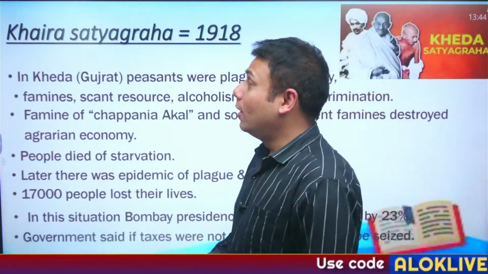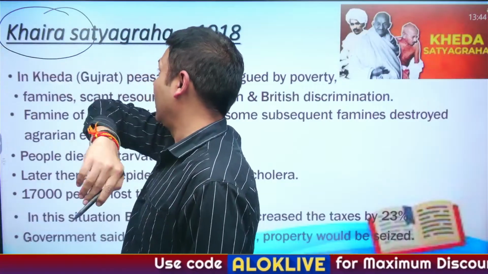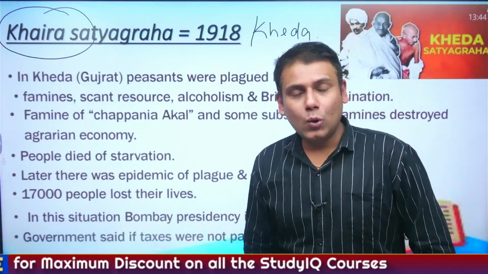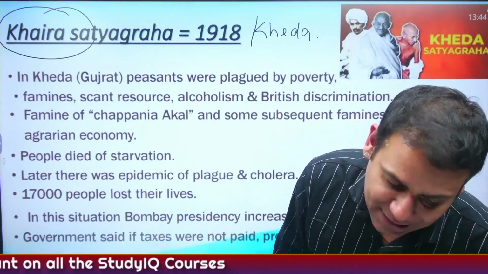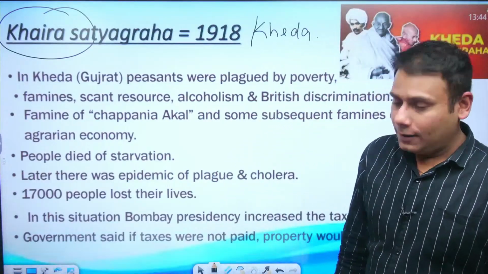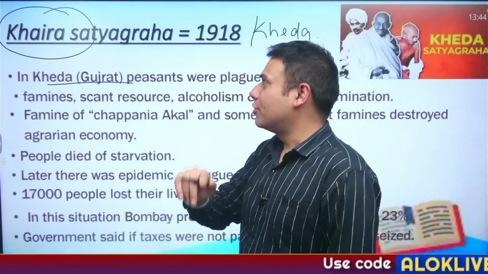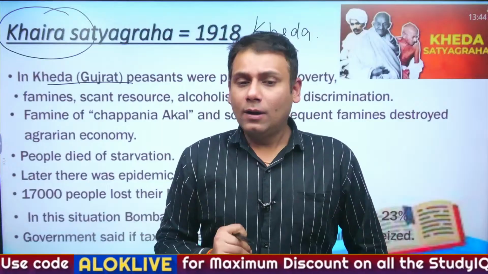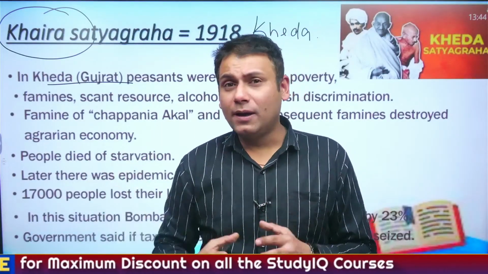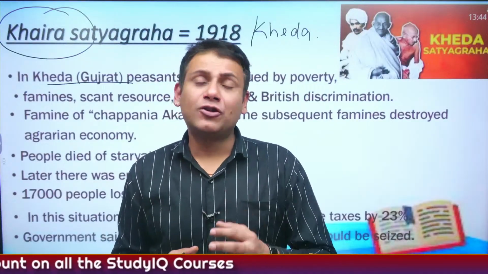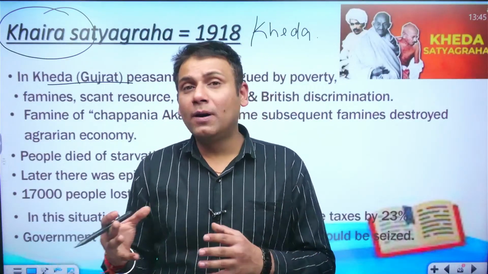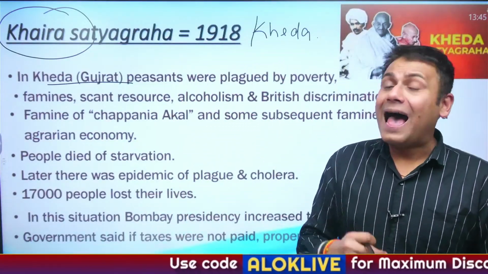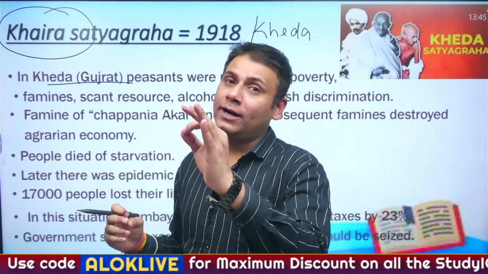Okay, let's move on with another important satyagraha, Kheda Satyagraha. So, what is Kheda Satyagraha all about? Let's understand. Kheda is located in Gujarat. And Kheda was already plagued by different problems, like scant resources. Apart from this, people were faced with different problems like alcoholism and British discrimination. And at that time, this region was hit by a famine.